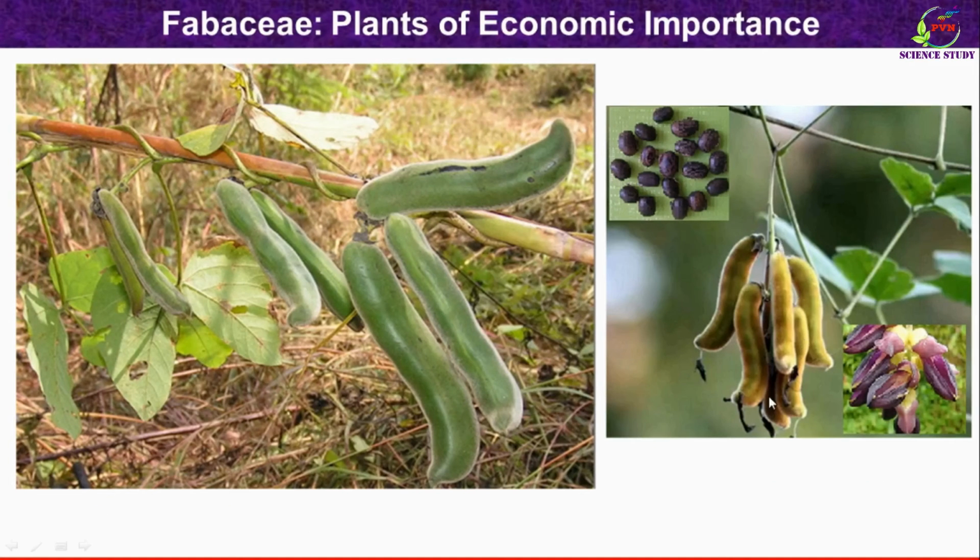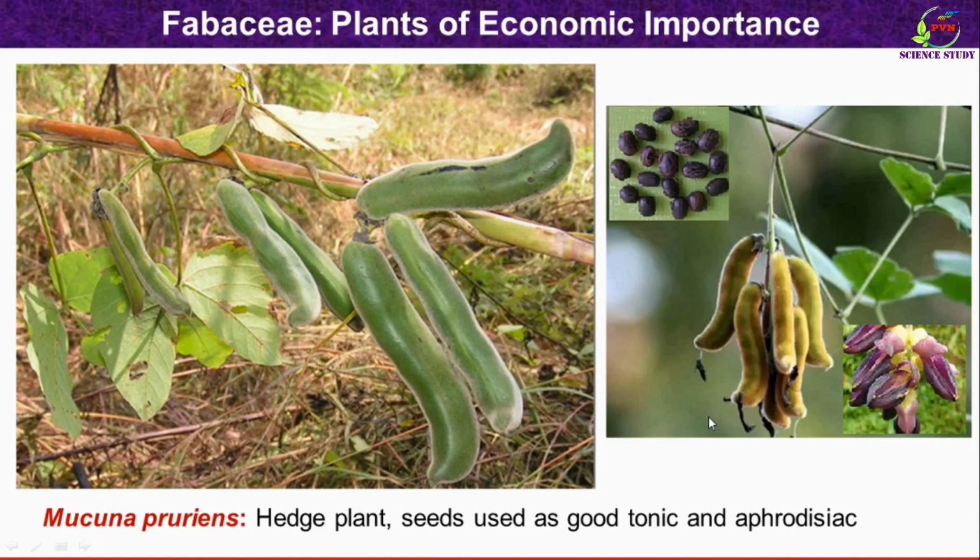Then this plant is Mucuna pruriens. I think you might have seen this plant. It is a hedge plant. These are the pods of the plant. The seeds are used as a good tonic as well as an aphrodisiac. This plant is very common in our Konkan region.